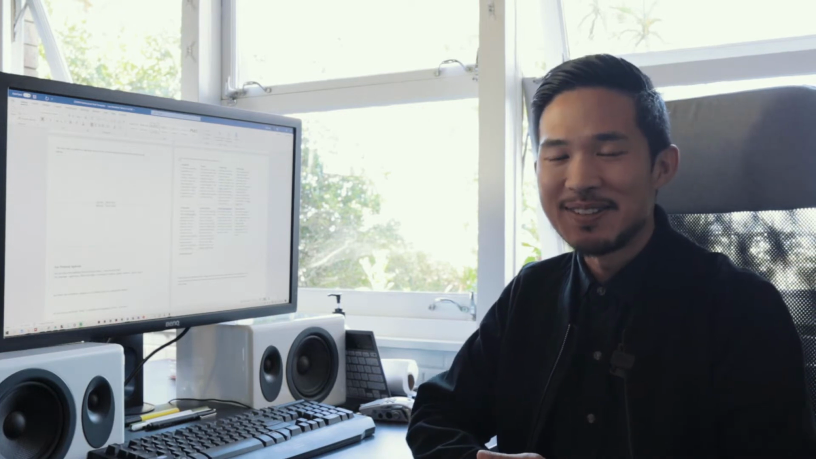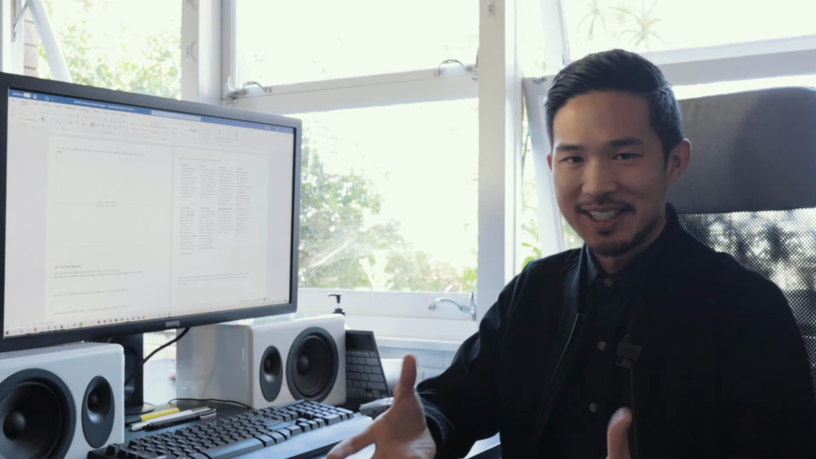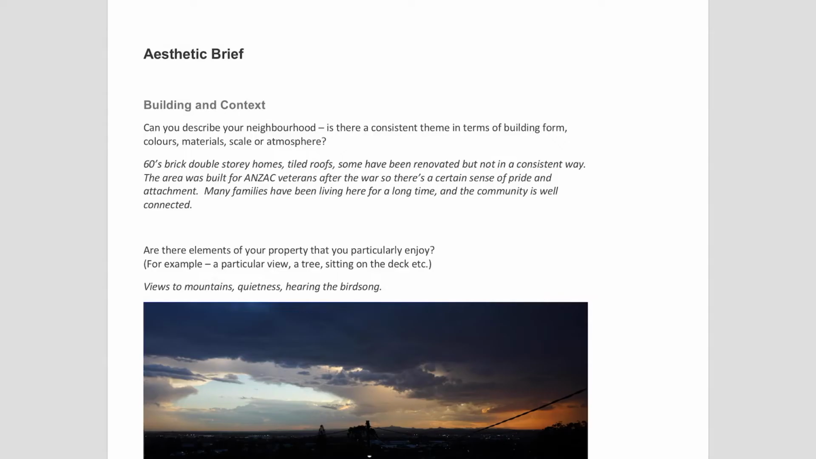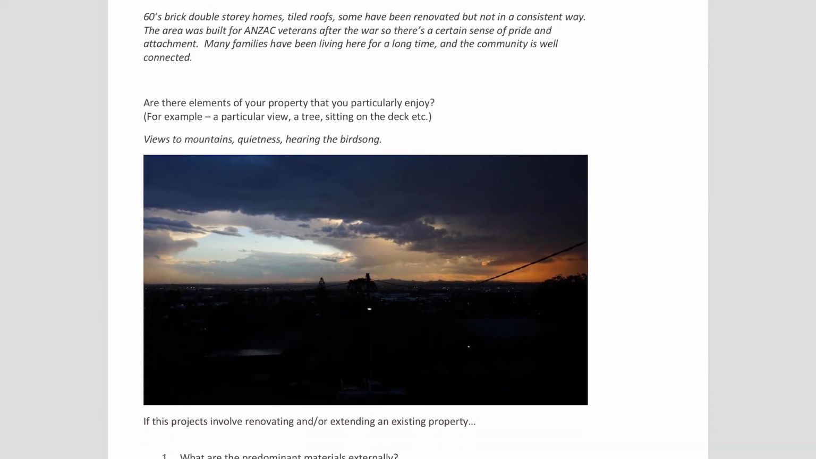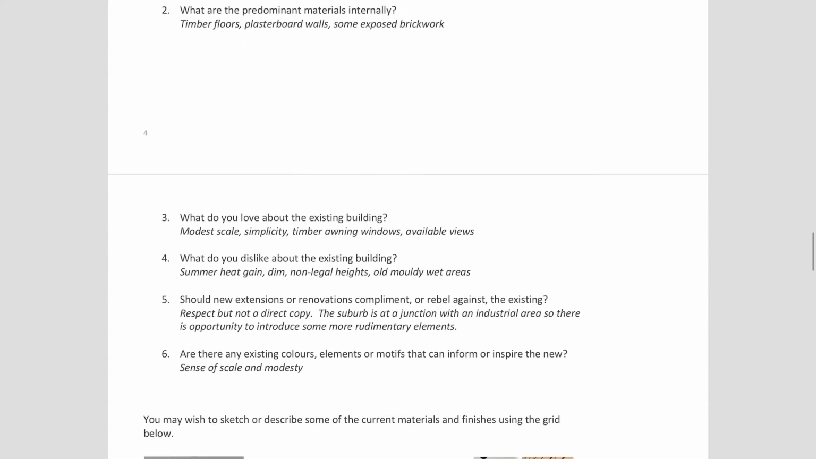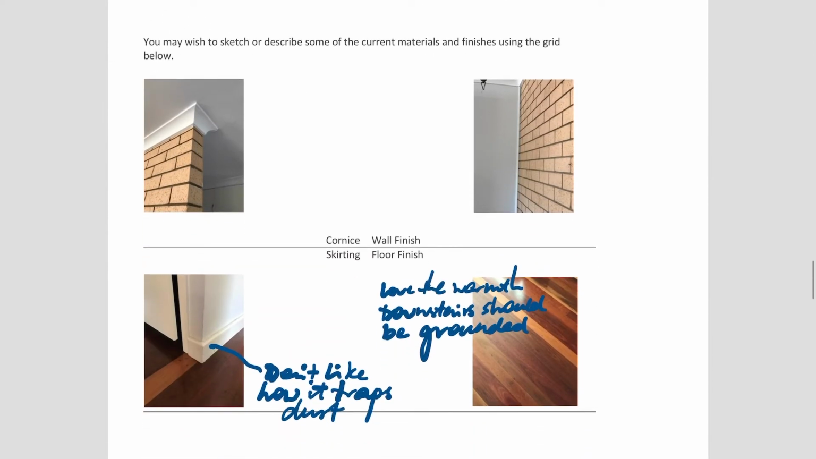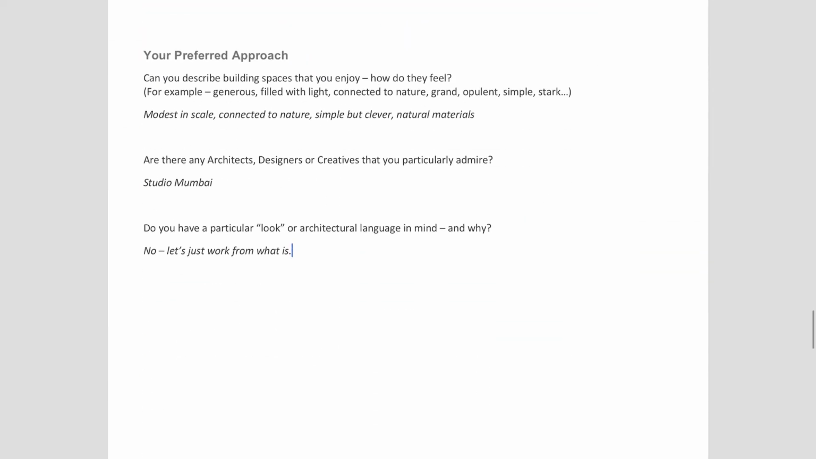Okay, the second part of our briefing document is what we call the aesthetic brief. And what we're trying to really get at is the feeling of space that we're creating. And to do that, we want to understand first the context. So your neighborhood, like what's the theme of the suburb? We want to design with that in mind. And also what you enjoy about your existing property. So really there's a lot of things on the page for you to fill out that explains that.